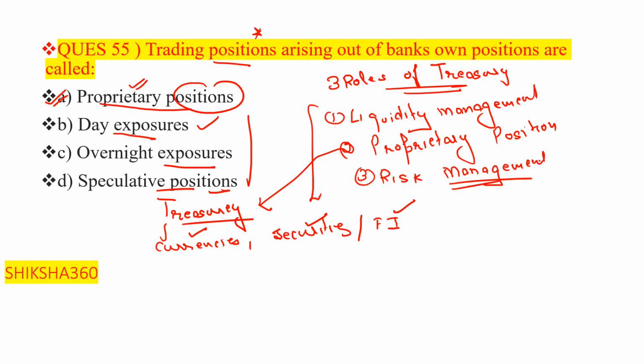So trading positions arising out of the bank's own positions are known as proprietary positions. Treasury may trade in currencies, securities or financial instruments, including derivatives, in order to contribute to the bank's profit.